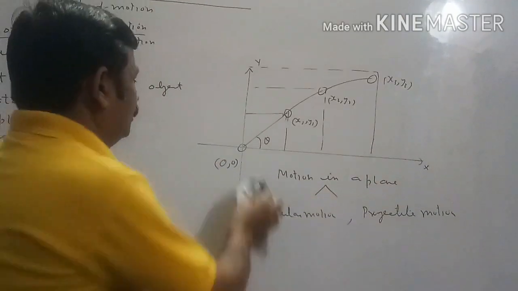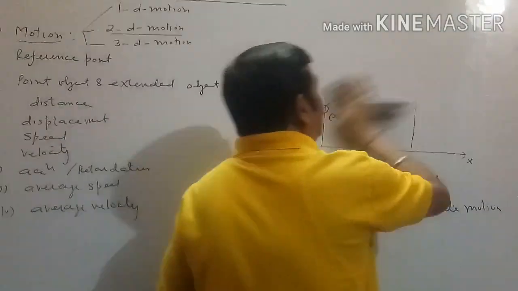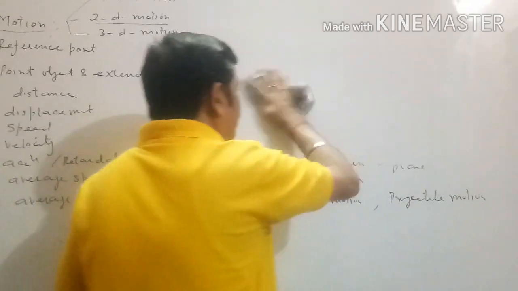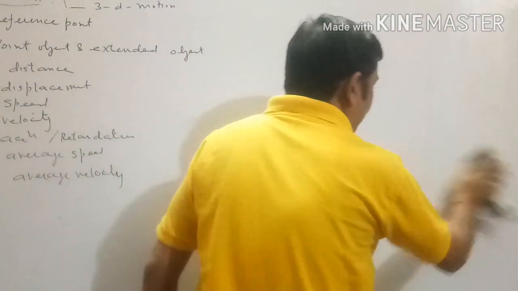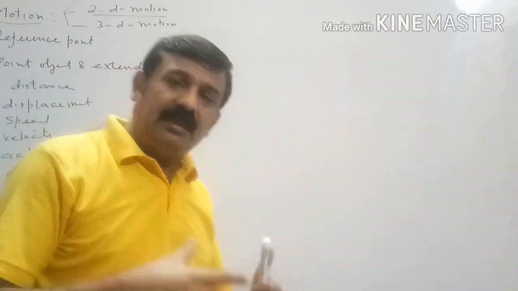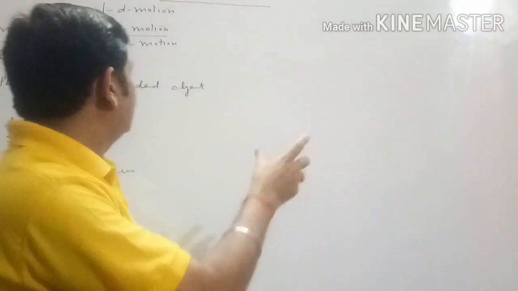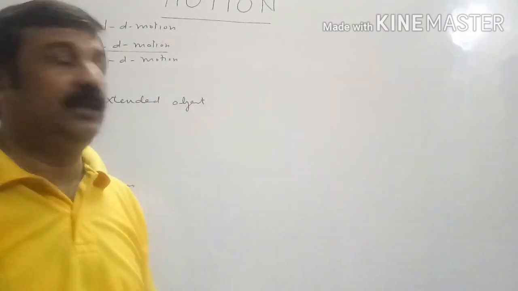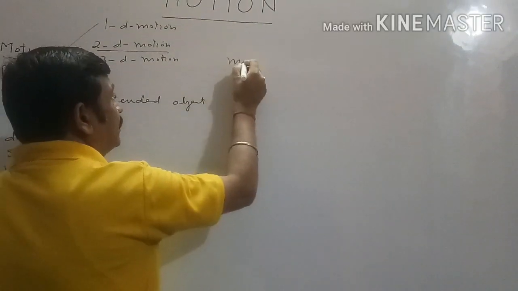Now three-dimension motion. When body moves in such a manner that with respect to time three position coordinates change, then such type of motion is known as three dimension motion. It is also known as motion in space.